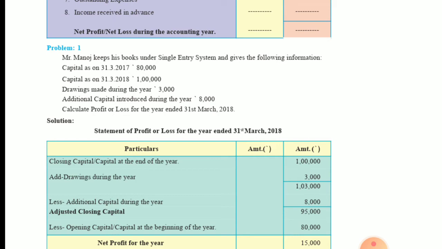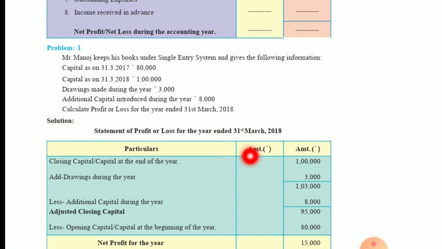Here you do not need to prepare statement of affairs, because opening and closing capital are already given. How much is the opening capital? As on 31st March 2017, this is your opening, that is 80,000, already given. Even the closing capital is given, that is 1 lakh. So we do not need to prepare statement of affairs, because we are already given the opening and the closing. So the next step is we require to prepare profit and loss for the year ended 31st March 2018.